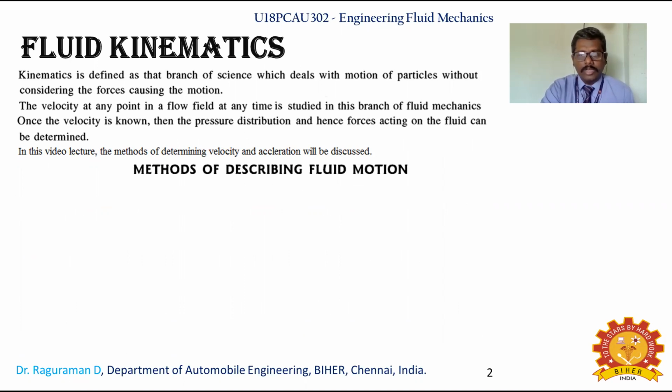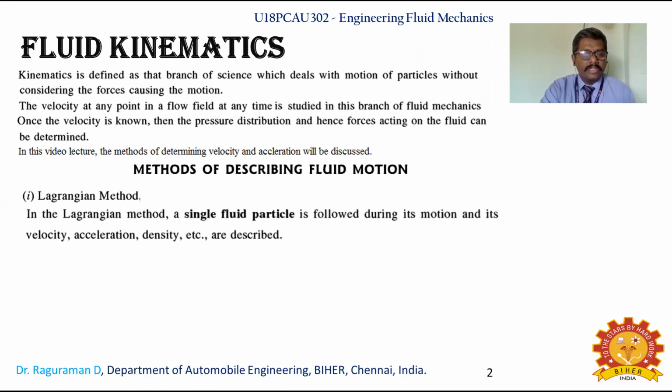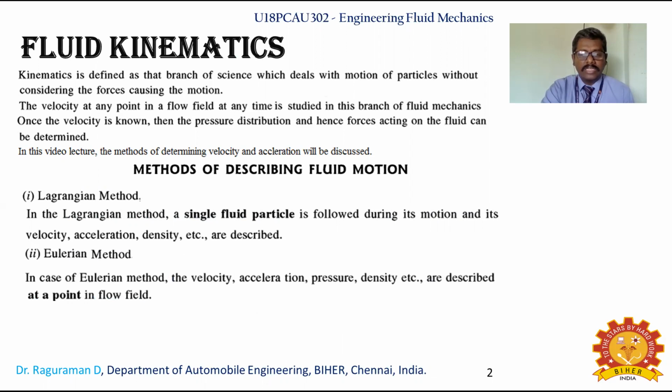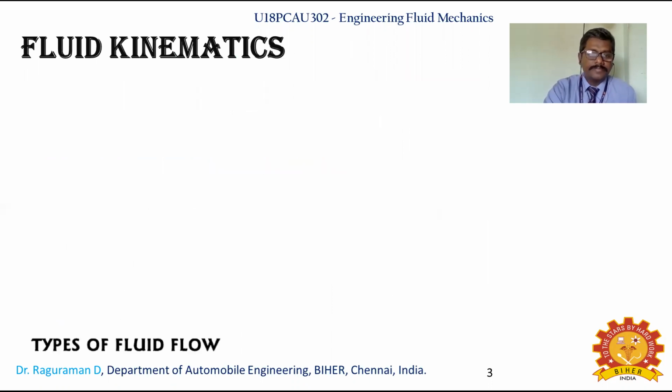The methods of describing fluid motion are mainly two: the Lagrangian method and the Eulerian method. In the Lagrangian method, a single fluid particle is followed during its motion, and its velocity, acceleration and density are described. In the Eulerian method, the velocity, acceleration, pressure, density, etc. are described at a point in a flow field. That is the difference. The Eulerian method is the one commonly used in fluid mechanics.